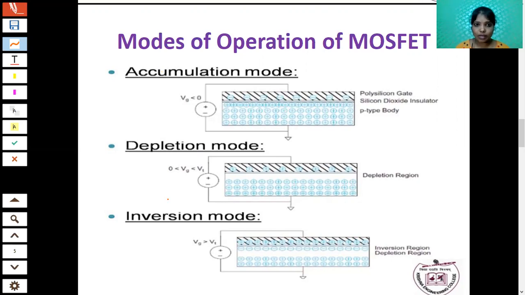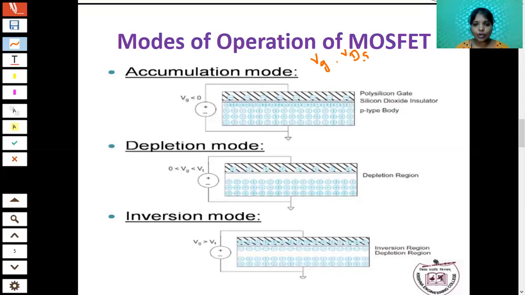We are going to see three modes of operation, that is accumulation, depletion mode and inversion mode. Generally, two voltages are considered in the MOSFET operation. One is VG, that is the gate voltage. The other one is VD, the drain voltage. We can call it VGS also. VGS is the voltage between gate and source. VDS is the voltage between drain and source. So we are going to consider these two voltage values. Based upon these voltage values, we are going to see the operations of the MOSFET.